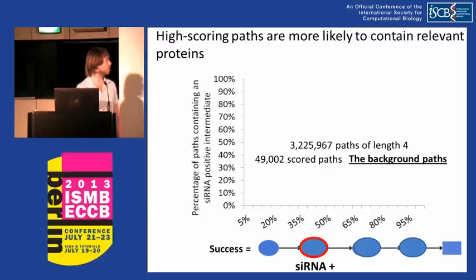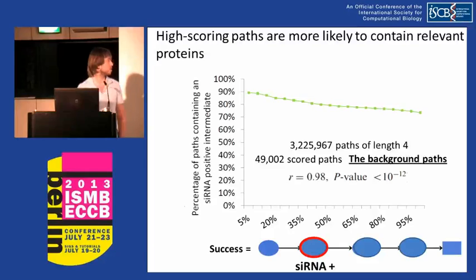We now see a correlation between the context score percentile and the percentage of paths in that percentile that are successful. We can see that as the score is better, the chance of finding a successful path is much higher. This correlation is statistically significant.